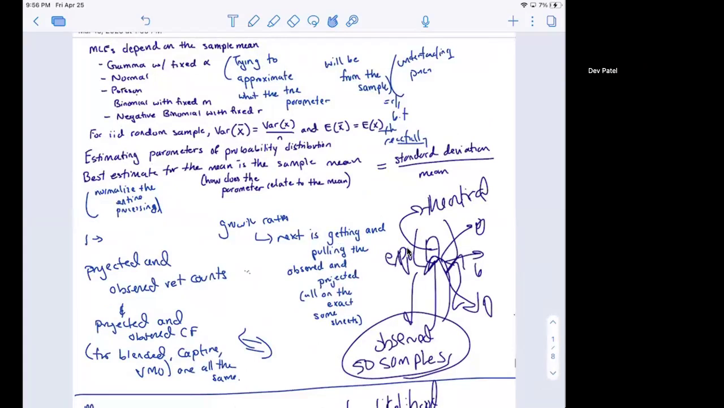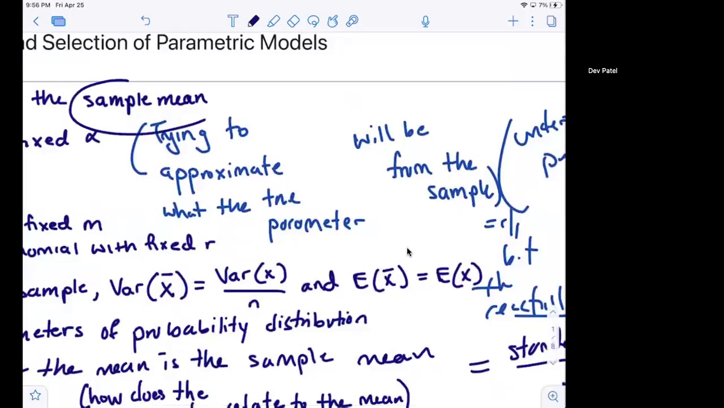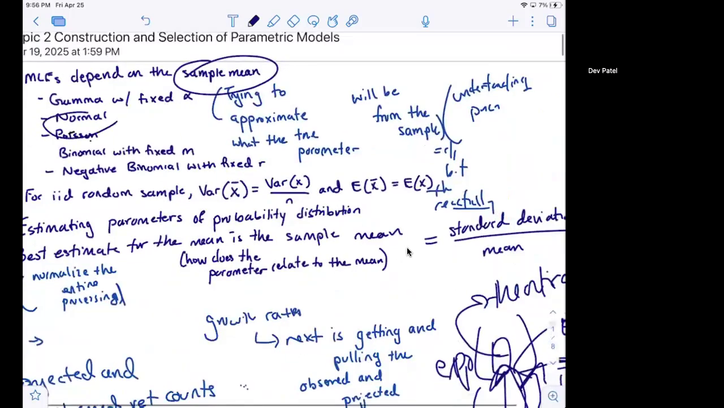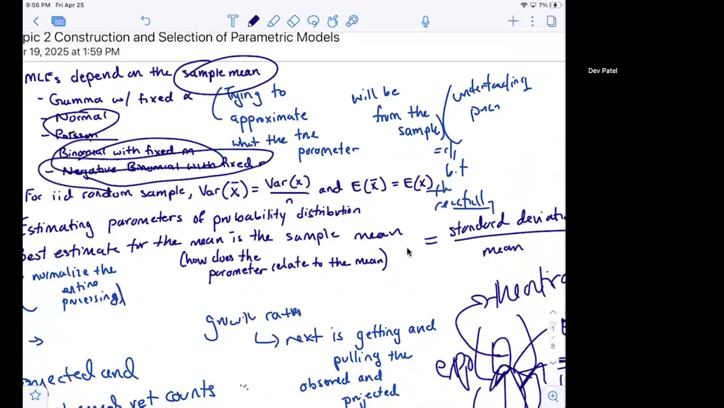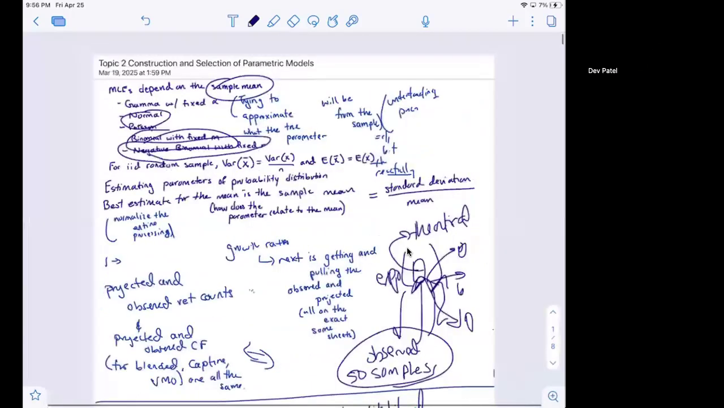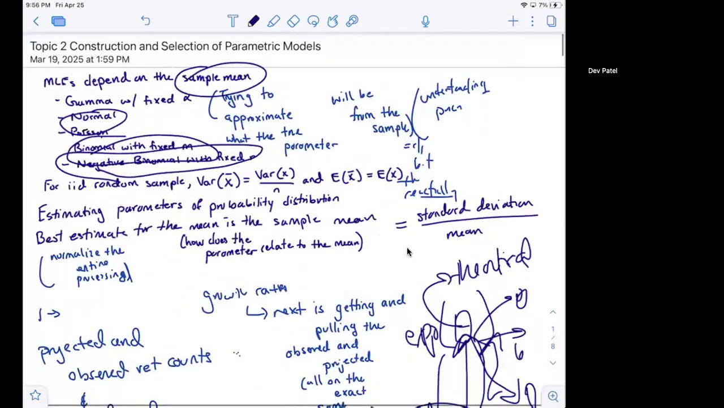Now, there's also method of moments. Method of moments is common when we know that the MLE actually depends on the sample mean. So for Poisson, we know that mean equals variance. For gamma with a fixed alpha, you can get the sample mean to equal the expected value of x, so you can put that in terms of the sample mean. Also normal distribution, binomial with fixed m, negative binomial with fixed r. These are all common distributions where the MLE depends on the sample mean. So you can use the sample mean in some formulaic manner to get the maximum likelihood estimation for that distribution.